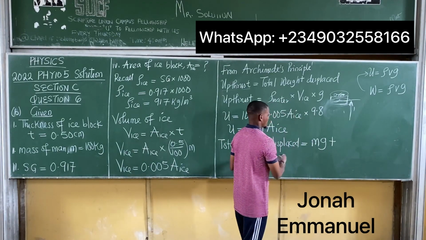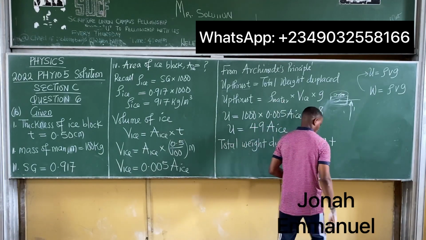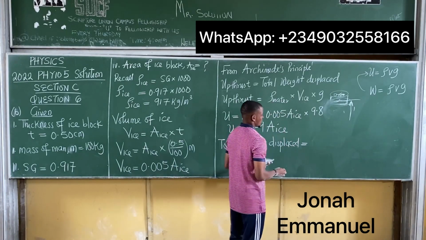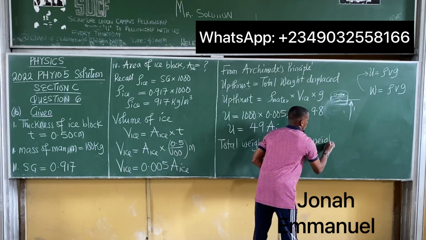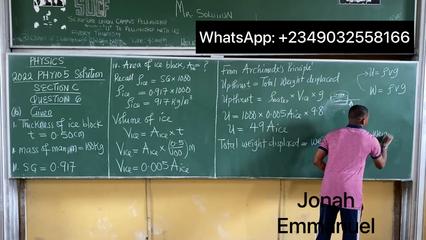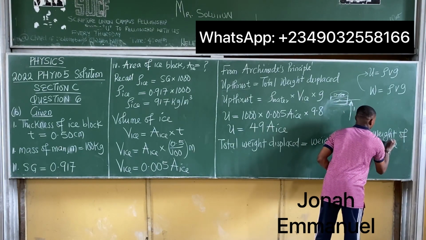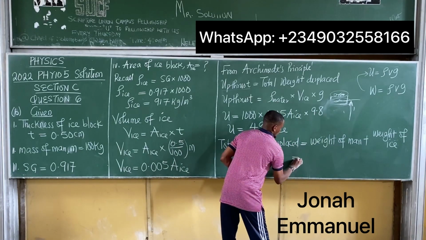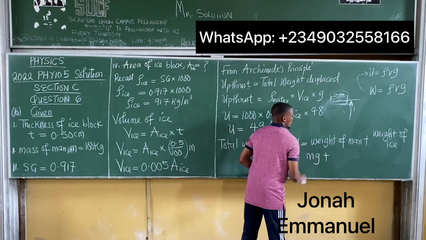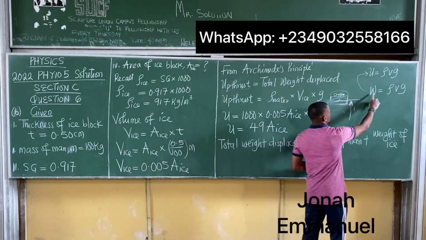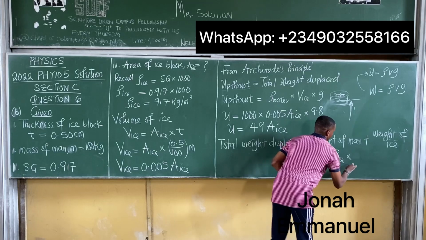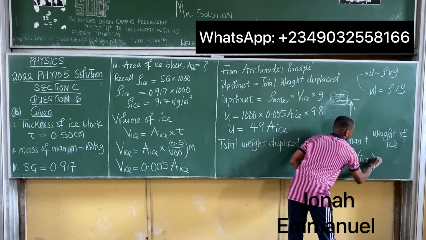So total weight displaced is equal to weight of man plus weight of ice. That's equal to the mass of the man times gravity plus weight of ice. We can get weight by saying rho times V times G. That becomes density of ice times volume of ice times gravity.